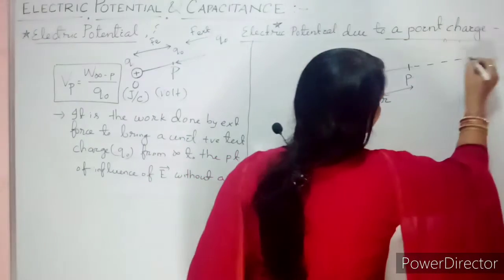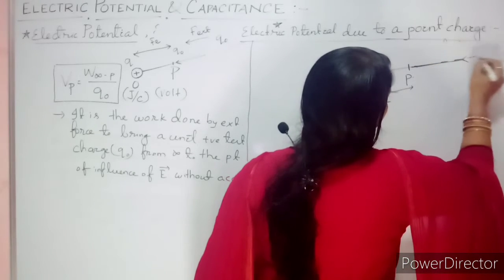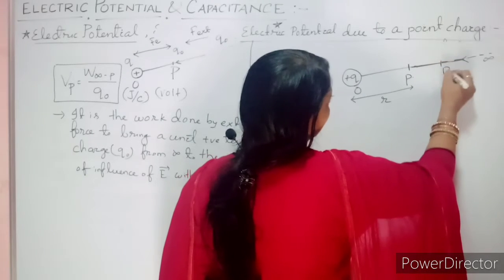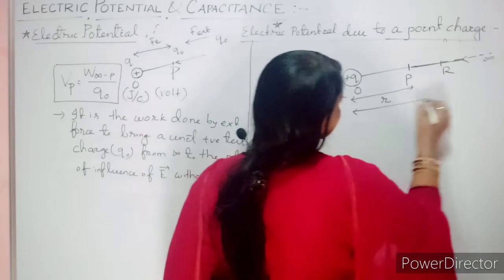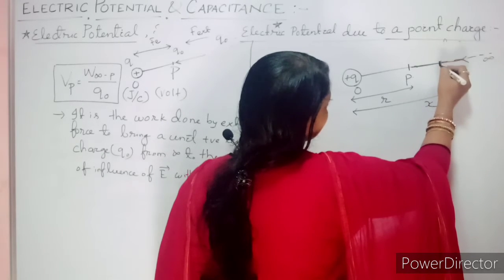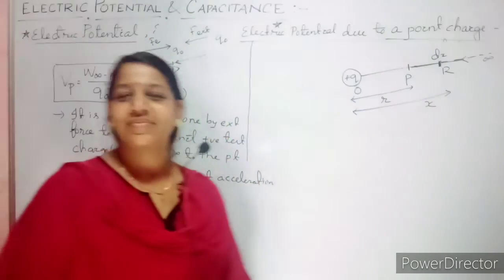You are bringing the test charge from infinity. Let here be another point, where this distance is x, and the elemental displacement is dx.